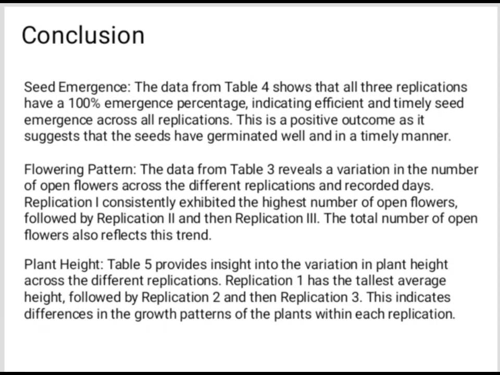In the flowering pattern, it reveals a variation in the number of open flowers across the different replications and recorded days. Replication 1 consistently exhibited the highest number of open flowers, followed by replication 2 and 3. Then the plant height provides insight into the variation in plant height across the different replications. Replication 1 has the tallest average height, followed by replication 2 and then 3. This indicates difference in the growth pattern of the plants within each replication.